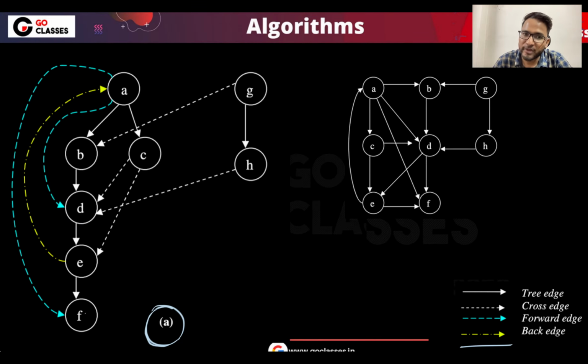This is a tree edge. Back edges are from descendant to ancestor. So these yellowish edges are back edges. Then forward edges are from ancestor to descendant, which are not tree edges. And cross edges have no relation between the nodes, like B and G. Neither one is a descendant of the other, nor an ancestor of the other, right? So these are the four types of edges that are possible. I hope you can recall.